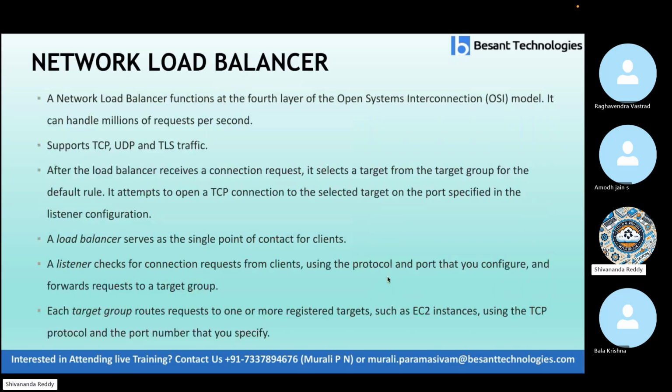Next, we have the NLB, network load balancer. Network load balancer functions at the fourth layer, the transport layer, of the Open Systems Interconnection, OSI model. It can handle millions of requests per second. That means network speed. Generally, some laptops or computers have higher speed, some have more speed. Like that, the speed of the network will be decided by the NLB.